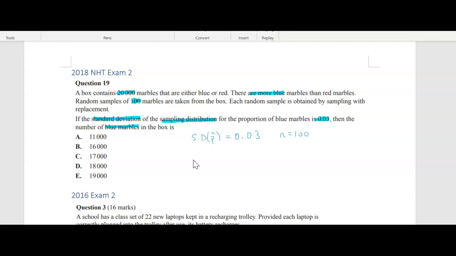So if I use my equation for the standard deviation, 0.03 is equal to the square root of p times 1 minus p, or pq, over n, which is 100. Then we can solve for p. We can just do that on the calculator.